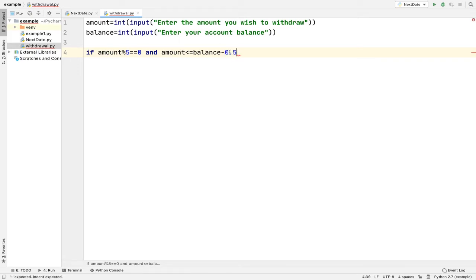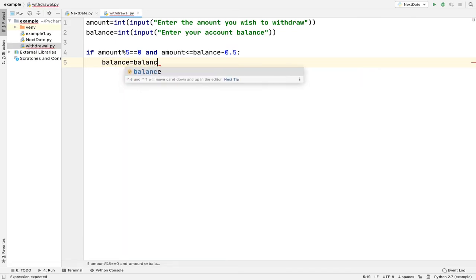Why am I doing the subtraction of 0.5? Because suppose I want to withdraw 1000 rupees and the balance is also 1000, in that case the bank charges could not be deducted. So I am taking into account that amount should be less than or equal to balance minus 0.5. So balance should always be greater than the amount. Now in this case your balance should be equal to balance minus amount minus 0.5. Okay, 0.5 are the bank charges.